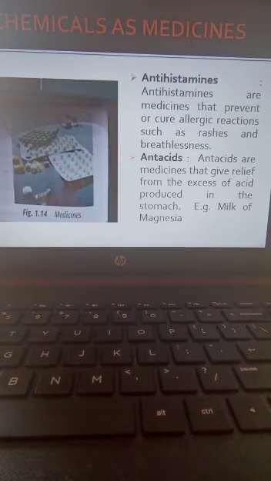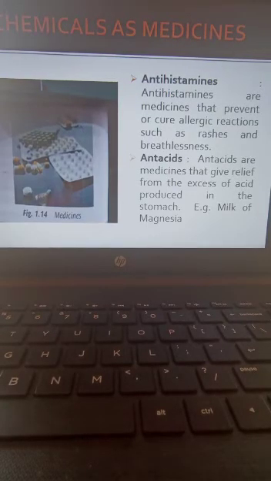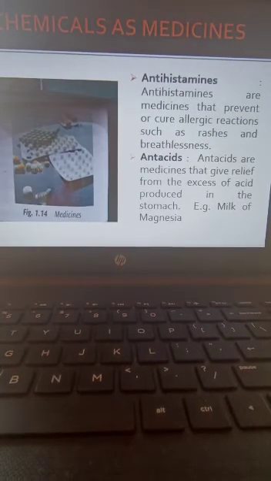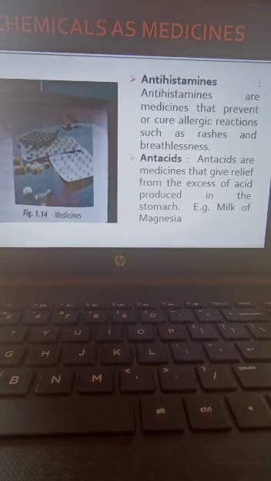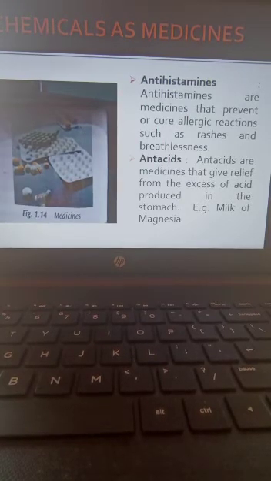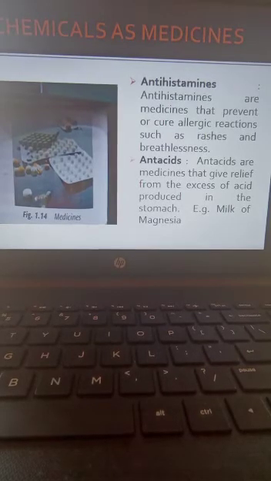Antacids are medicines that give relief from the excess of acid produced in the stomach. Example, milk of magnesia. In our stomach, one important acid is there, that is hydrochloric acid. That hydrochloric acid is very important because it can kill the germs.